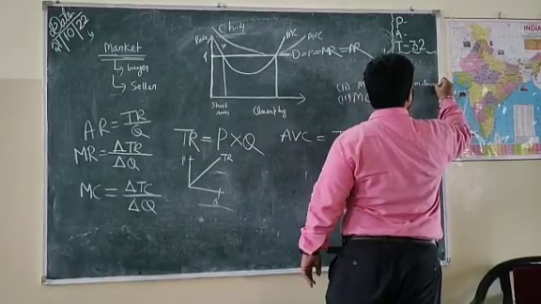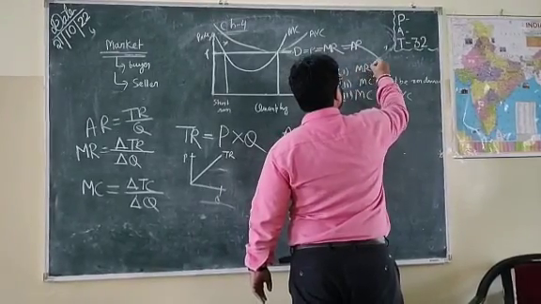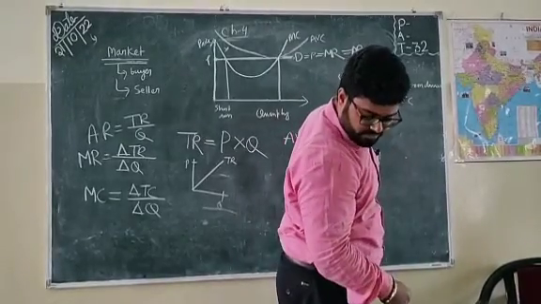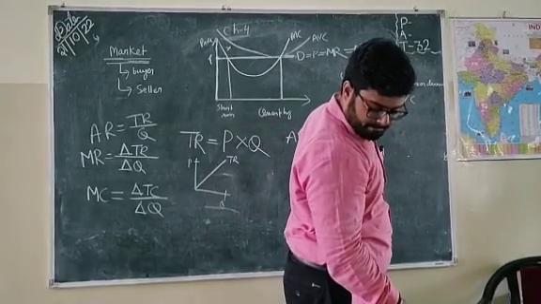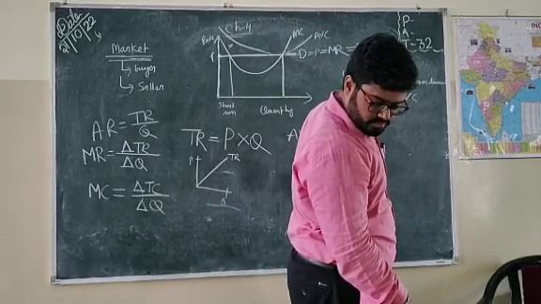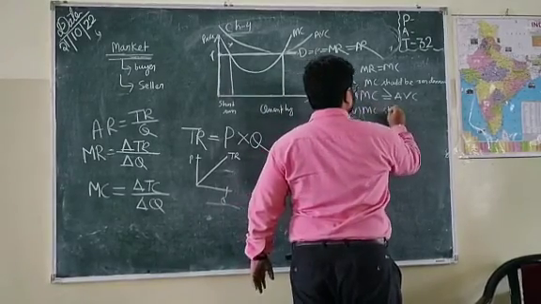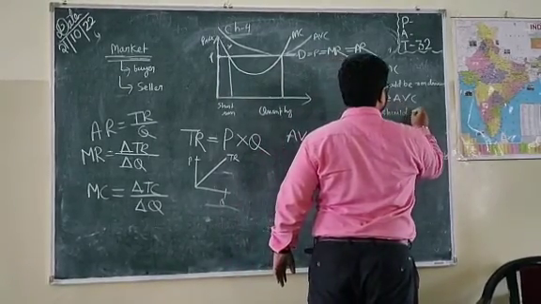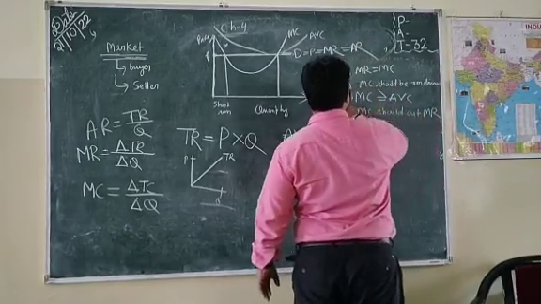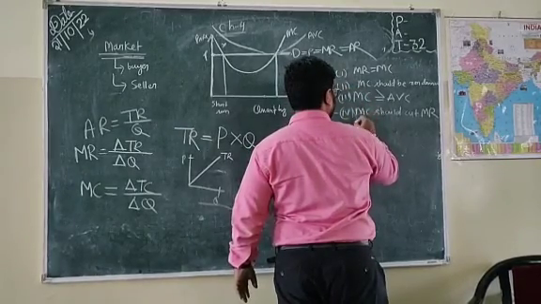Condition 1 was MR is equal to MC. And what was condition 4? MC should cut MR from below. Conditions 2 and 3 are at the same point. Conditions 2 and 4 are at the same point. From below.